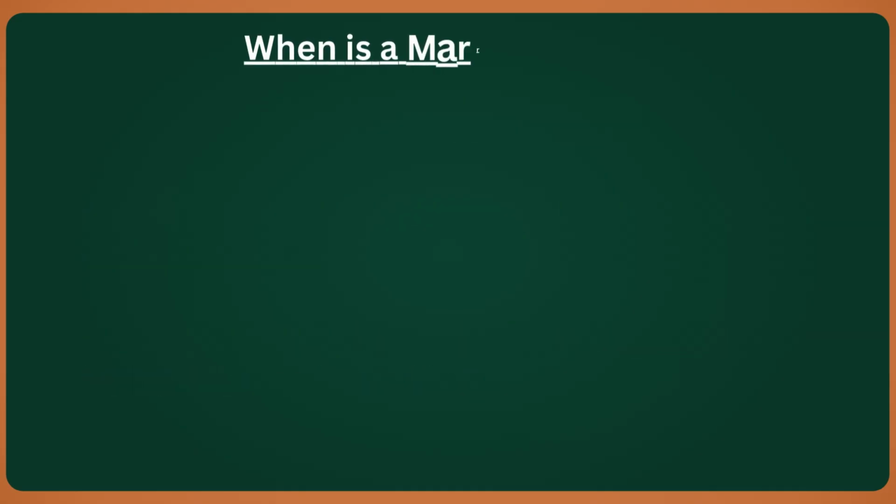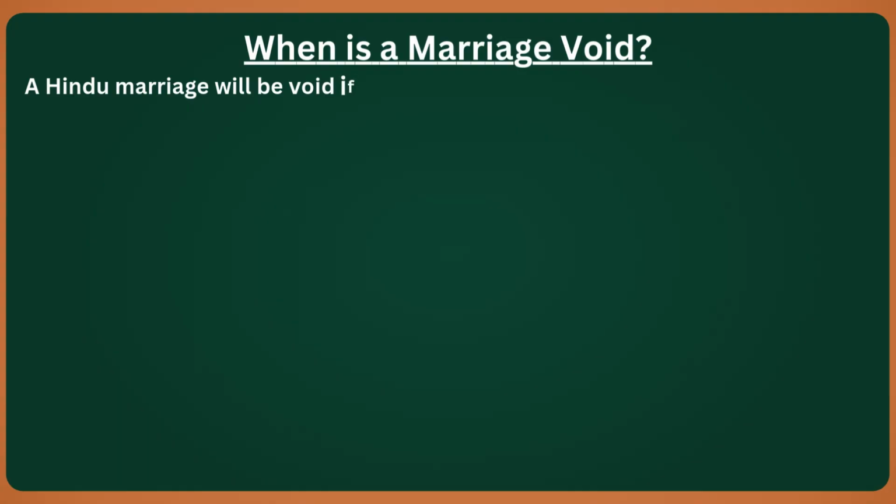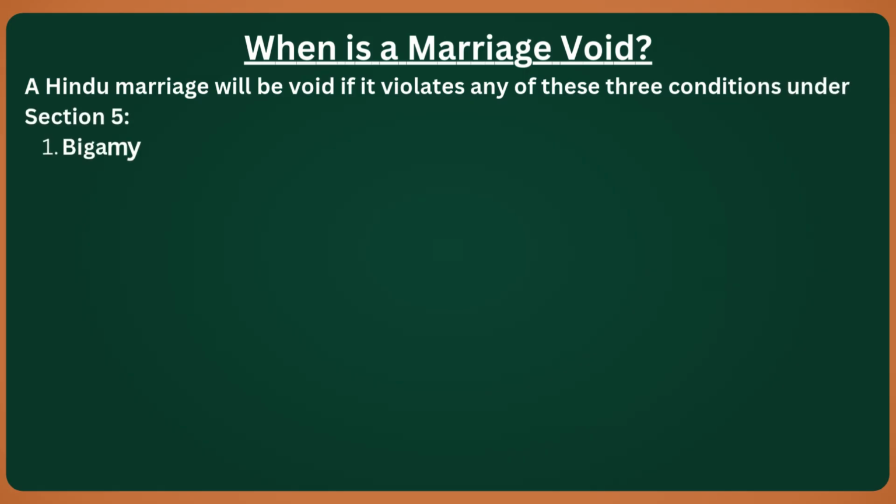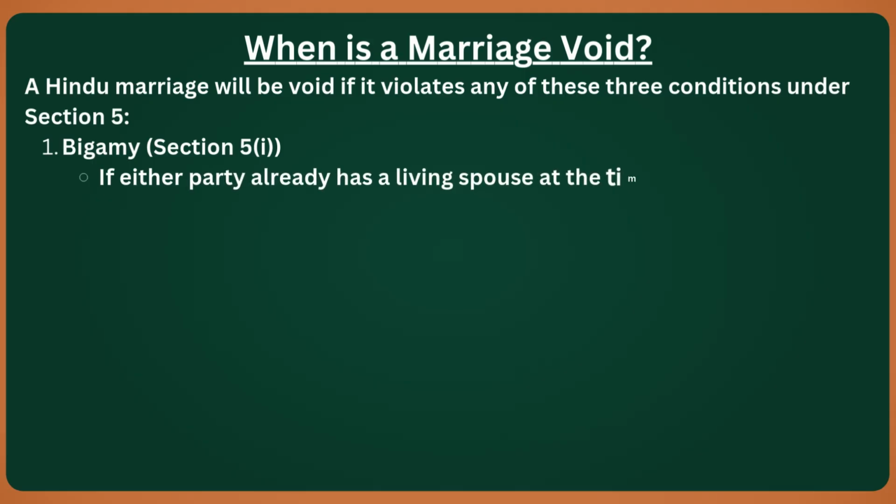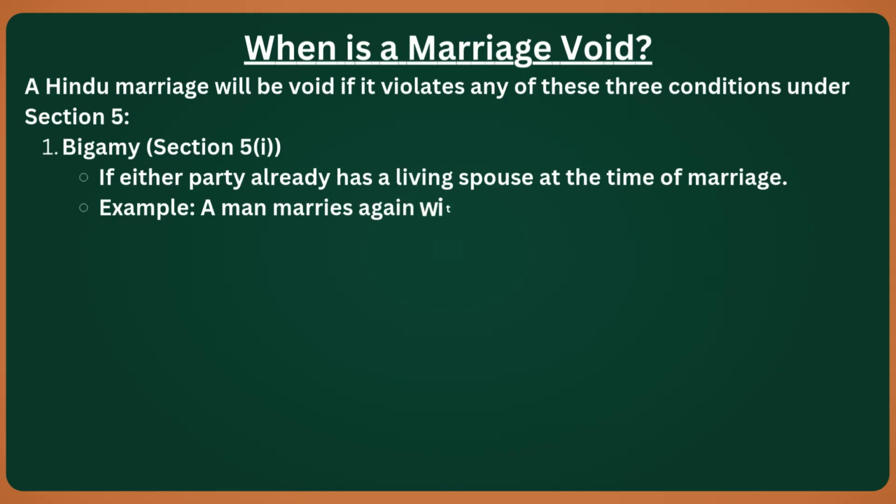When is a marriage void? A Hindu marriage will be void if it violates any of the three conditions under Section 5 of the Hindu Marriage Act. First, bigamy, under Section 5 Clause 1. If either party already has a living spouse at the time of the marriage, the subsequent marriage is void. For example, if a man marries again without divorcing his first wife, the second marriage is invalid.